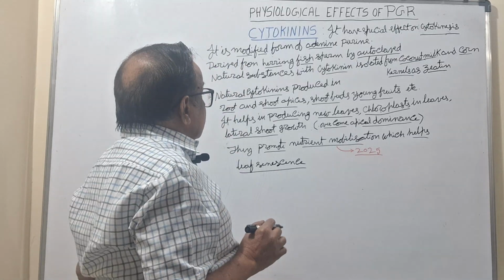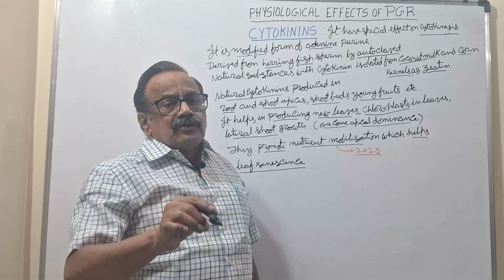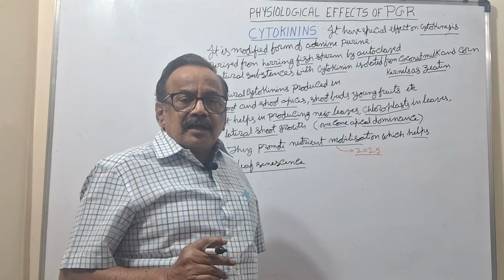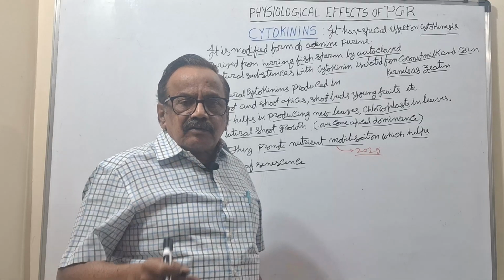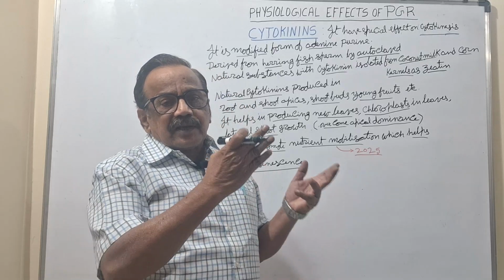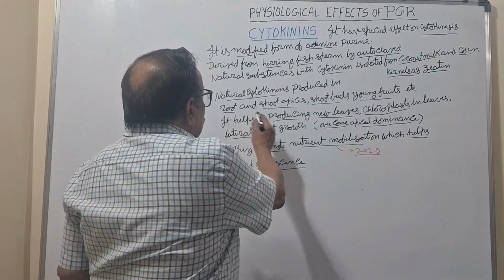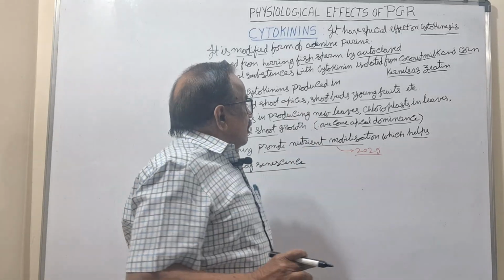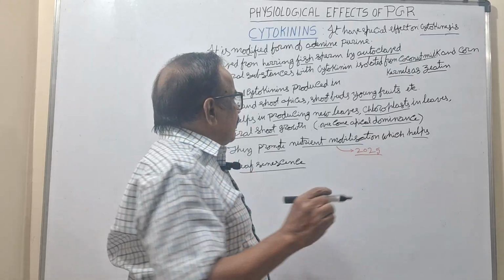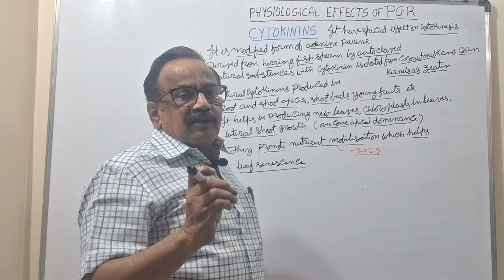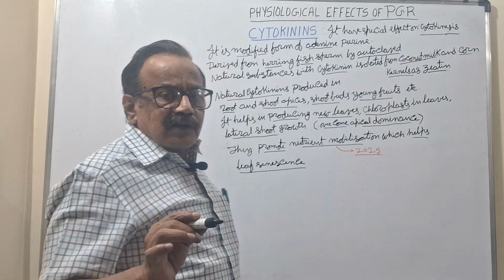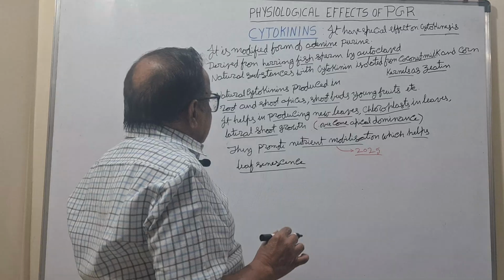Now here you see where it will be produced. It participates in cytokinesis. Wherever the cell division is more, there it will be produced. Where will the cell division be more? In the root apex and shoot apex, that is, root and shoot apexes, and shoot buds. Buds also have meristematic cells which are undergoing cell division. And young fruits, whenever they are forming, also produce such substances. And next, what is it,